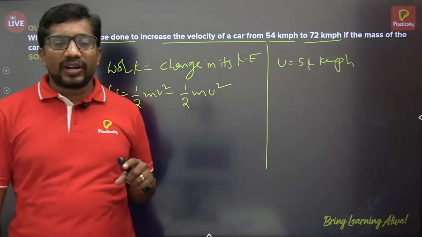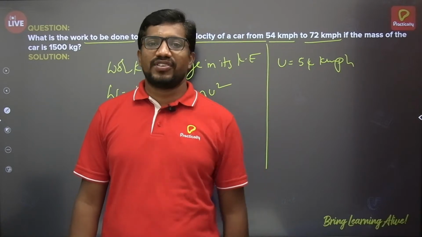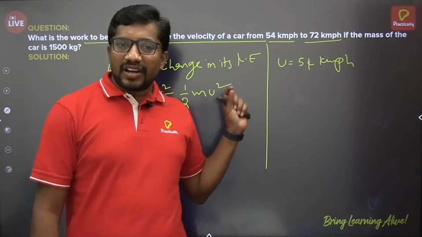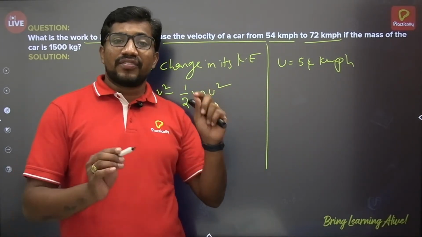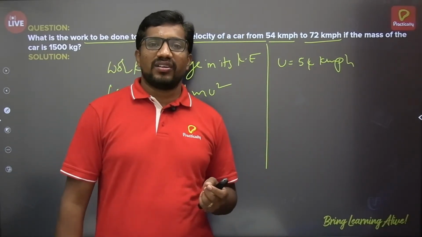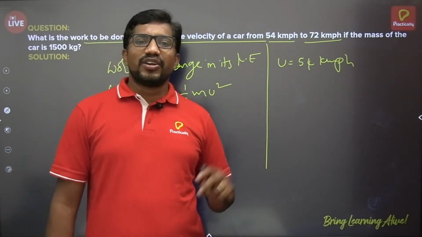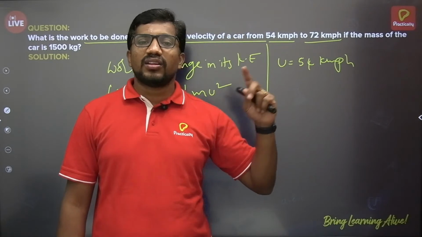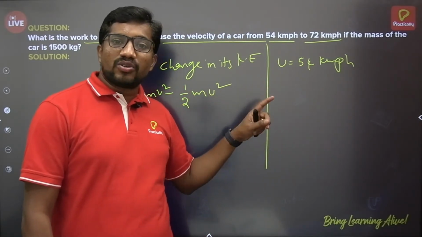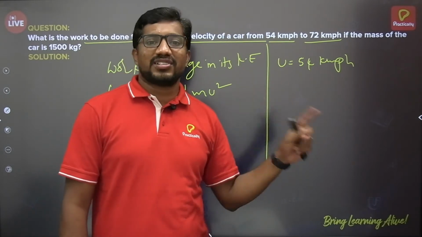And one of the important points that every child has to remember while solving numericals, especially in physics, is what? After reading the question, you have to cross check whether the given physical quantities are under the same unit system or a different one. If they are in the same unit system, you can proceed to solve. But if they are in different unit systems, then make sure that all the physical quantities are in a common unit system. Whether it is the SI system or the CGS system, it doesn't matter.